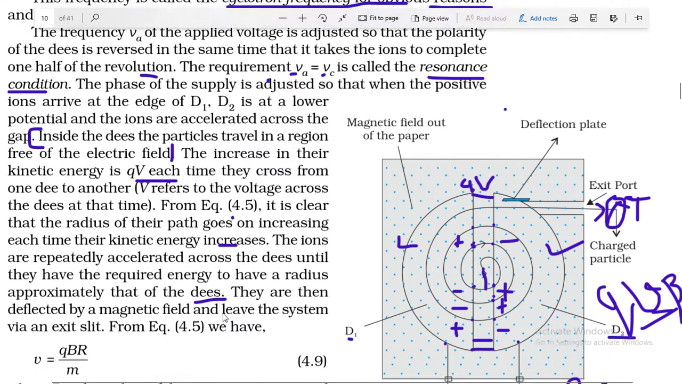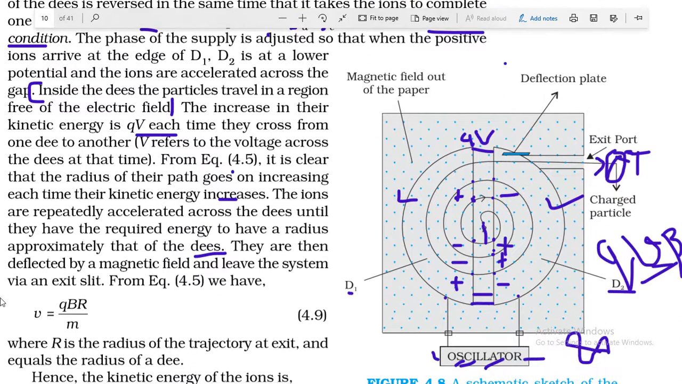So finally, the maximum radius acquired by this charged particle will be equal to the radius of the D's. They are then deflected by the magnetic field and leave the system. We are talking about this part, via an exit slit. Slit means a small hole by which this charged particle can go outside. So from equation 4.5 you can see here